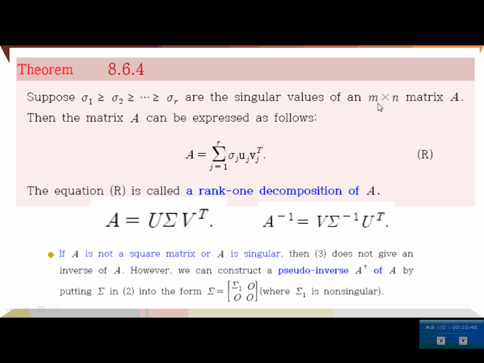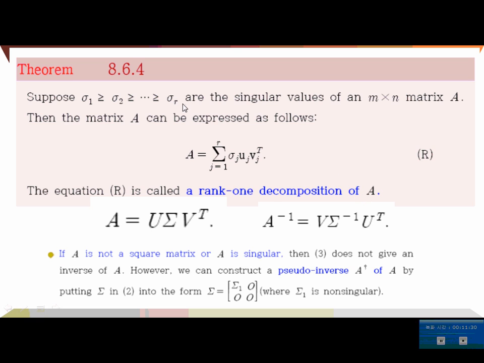We multiply by the singular value here, so we have a linear combination of r rank 1 matrices. So A can be written as a summation of r rank 1 matrices. This equation is called a rank 1 decomposition of a matrix A.